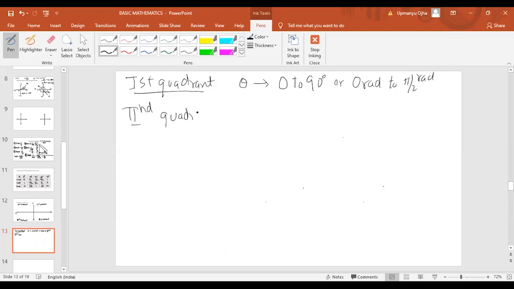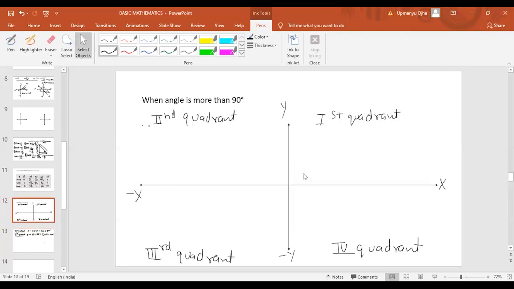Second quadrant. In the second quadrant, theta will lie from 90 degree to 180 degree, or we can say pi by 2 radians to pi radians. So theta will lie from 90 to 180. If you look at this graph, this is your 0 degree, this is your 90 degree, and from 90 to 180 the second quadrant lies.